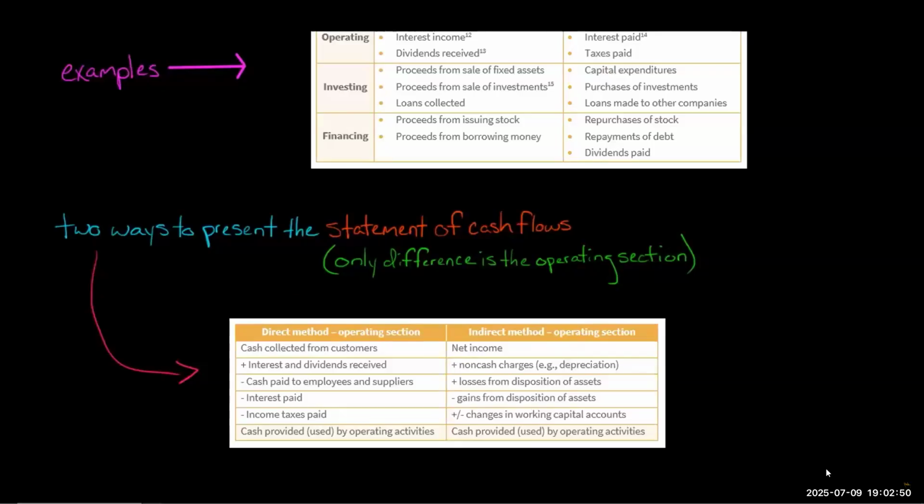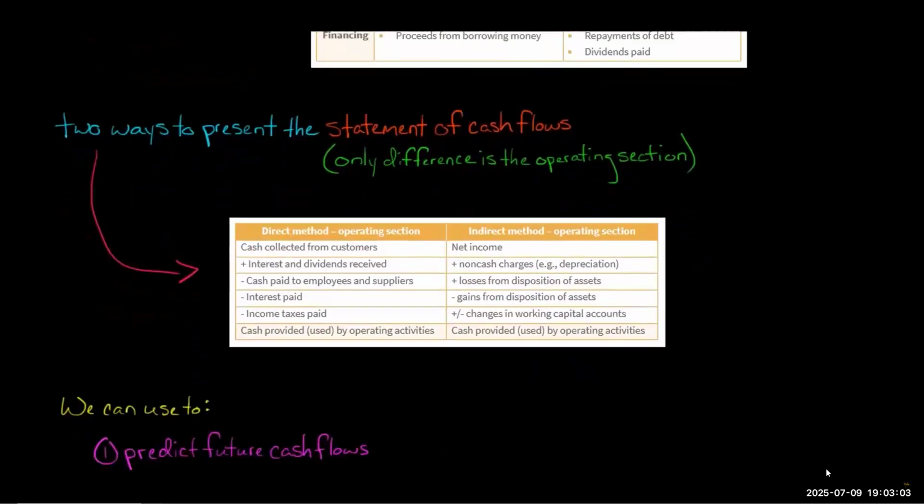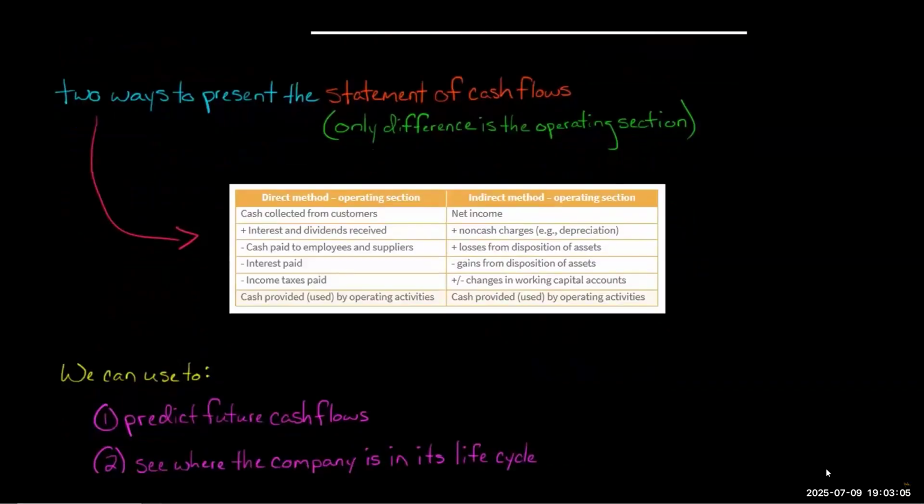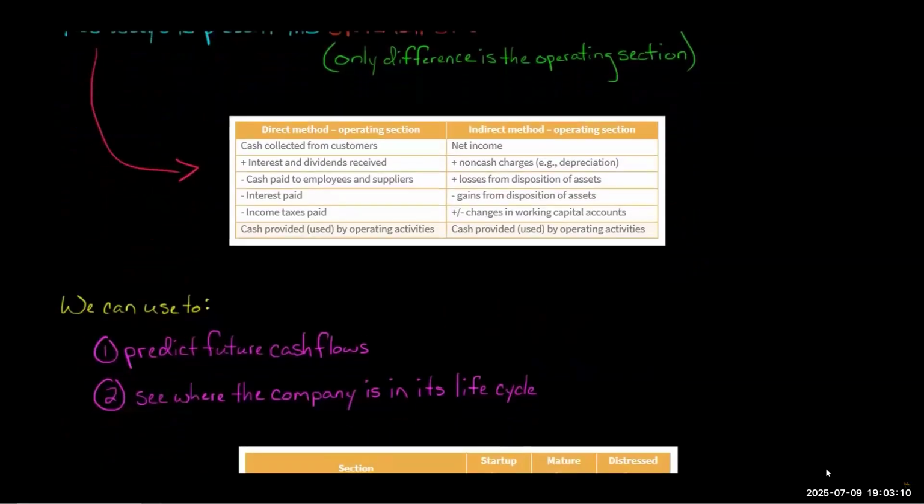What I want to emphasize is operating cash flow: either way, the number will be the same. It's just the way it's presented. So you do it this way or you do it this way. Either way, you're going to have an identical operating cash flow. It's just the way the operating section is presented. So again, I'm going to focus on the indirect method because that's what the overwhelming majority of companies use.